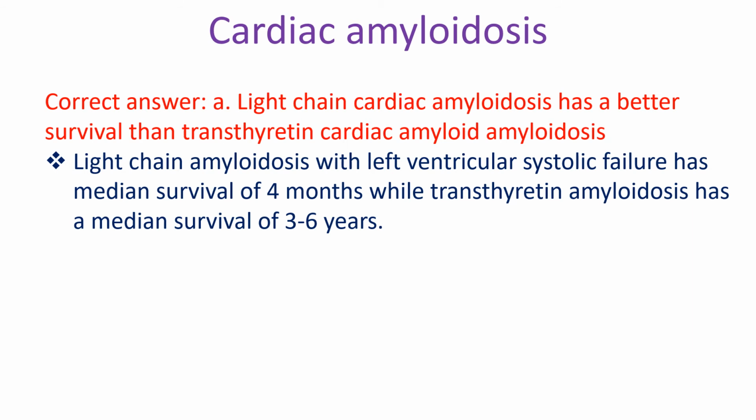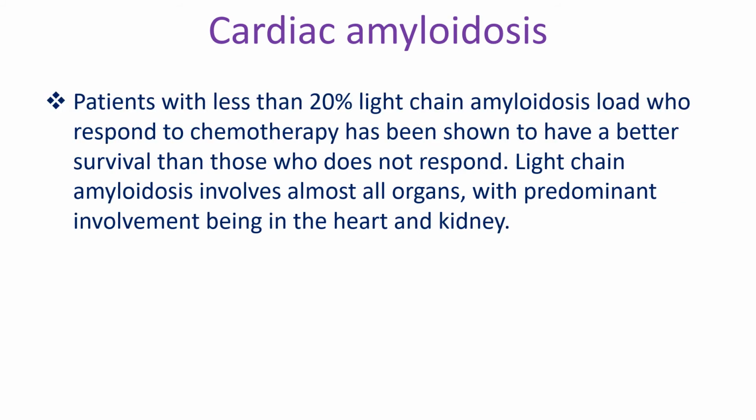Light chain cardiac amyloidosis with left ventricular systolic failure has a median survival of 4 months, while transthyretin amyloidosis has a median survival of 3 to 6 years. Patients with less than 20% light chain amyloidosis load who respond to chemotherapy have been shown to have a better survival than those who do not respond. Light chain amyloidosis involves almost all organs, with predominant involvement being in the heart and kidneys.